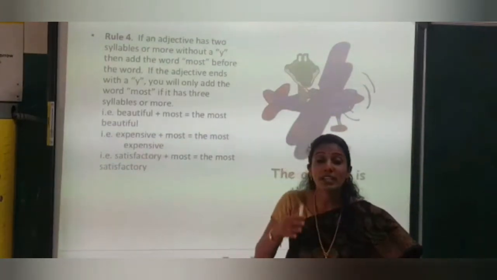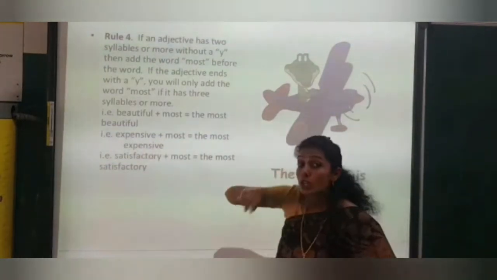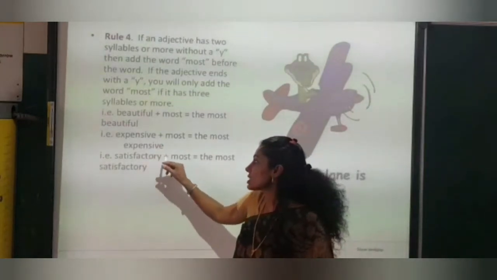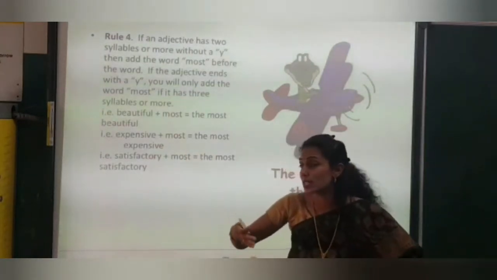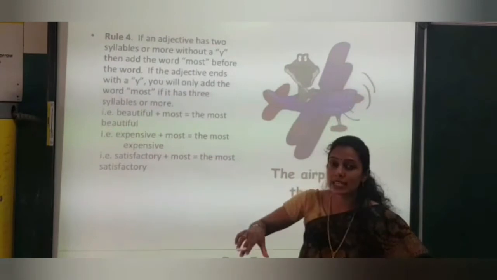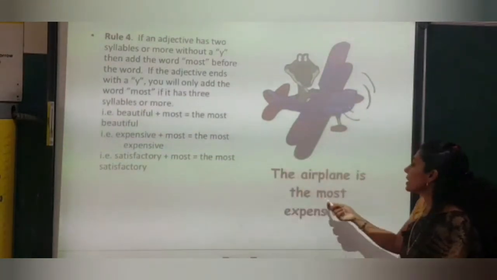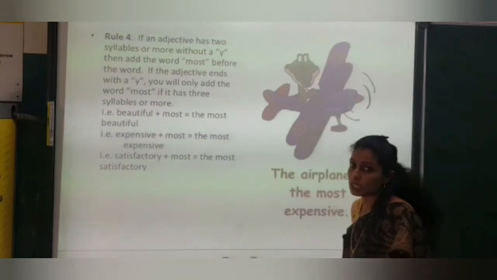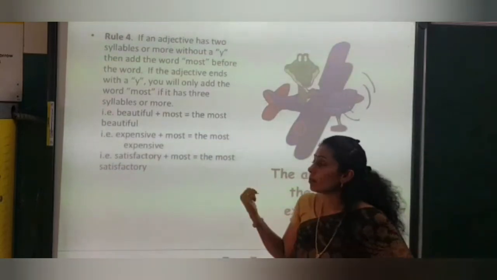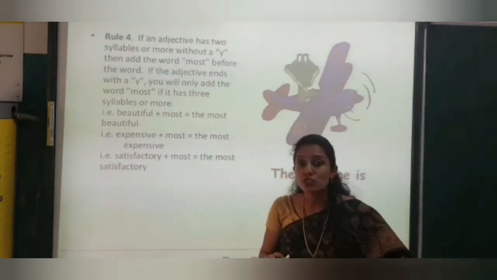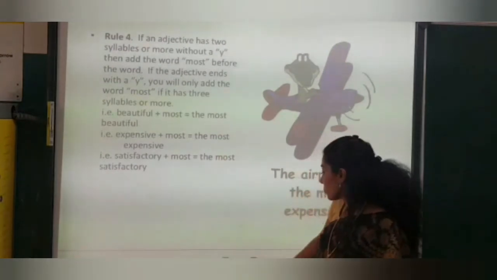Expensive: the most expensive. Satisfactory, more than 2 syllables: the most satisfactory. The example: the airplane is the most expensive. So I hope you all have understood, children, exam rule number 4.